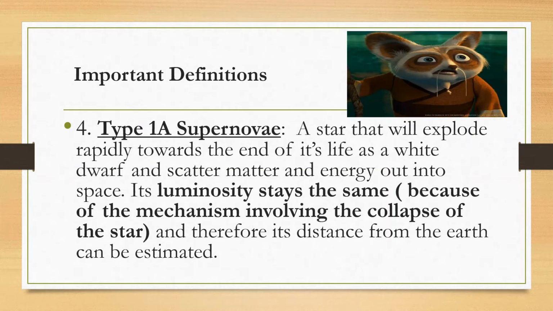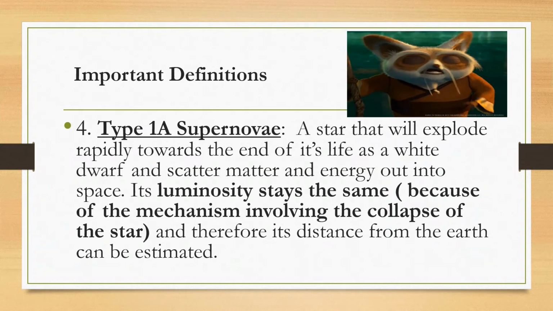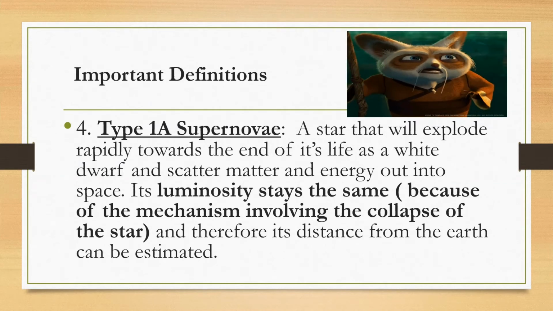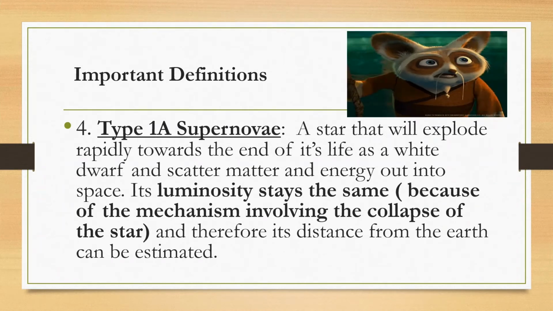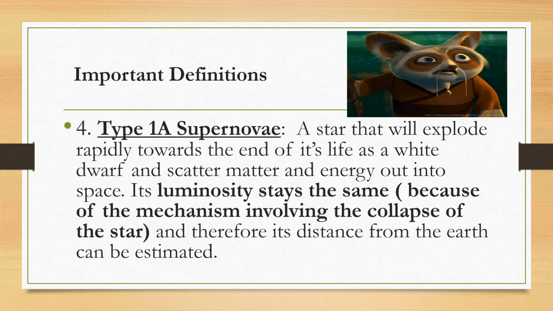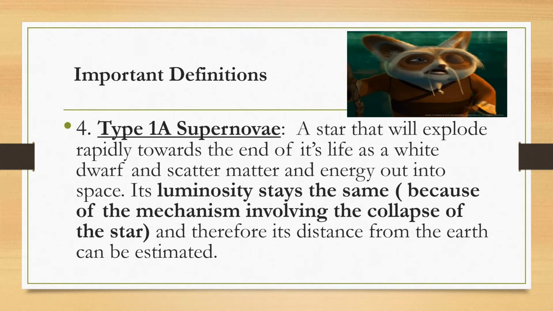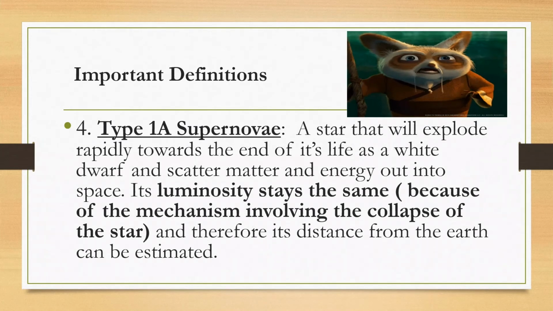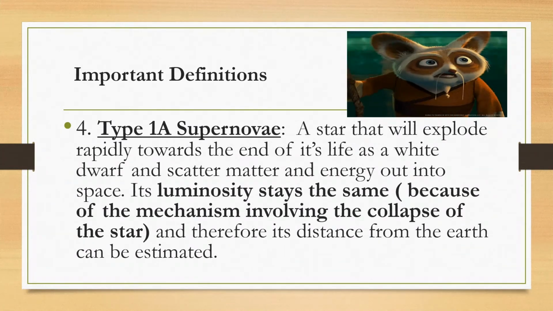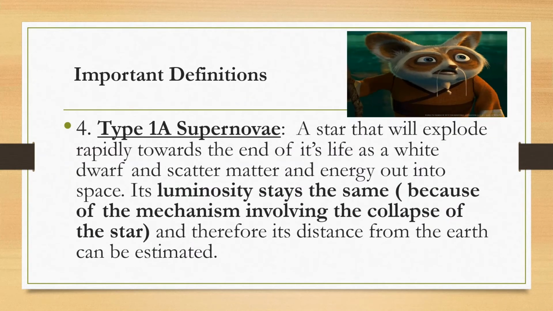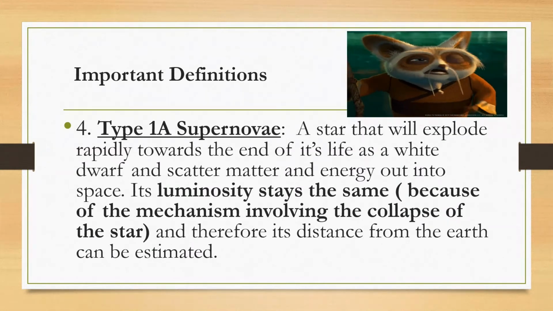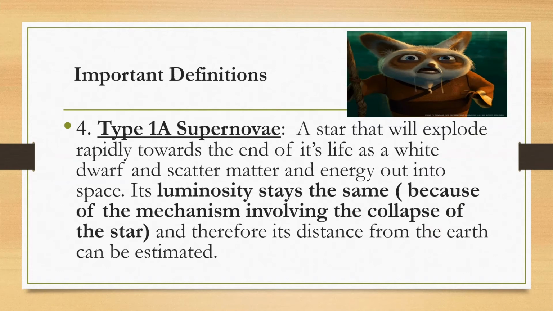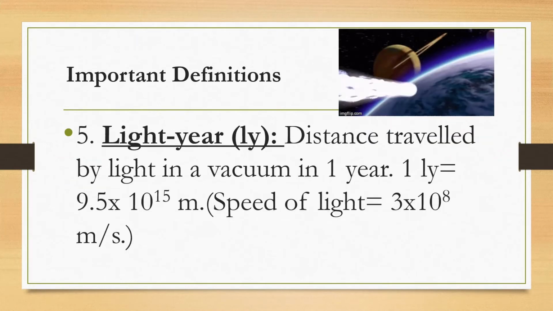It does not change the way the Cepheid variable does. And therefore, because we know its luminosity, it is possible for us to make measurements and estimate its distance from the Earth. So please remember, there are 2 types of these stars: the Cepheid variable and the type 1a supernova.